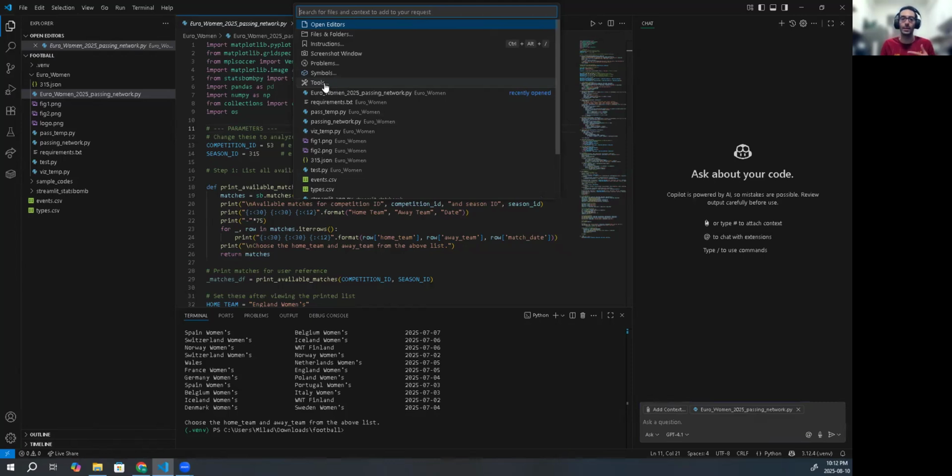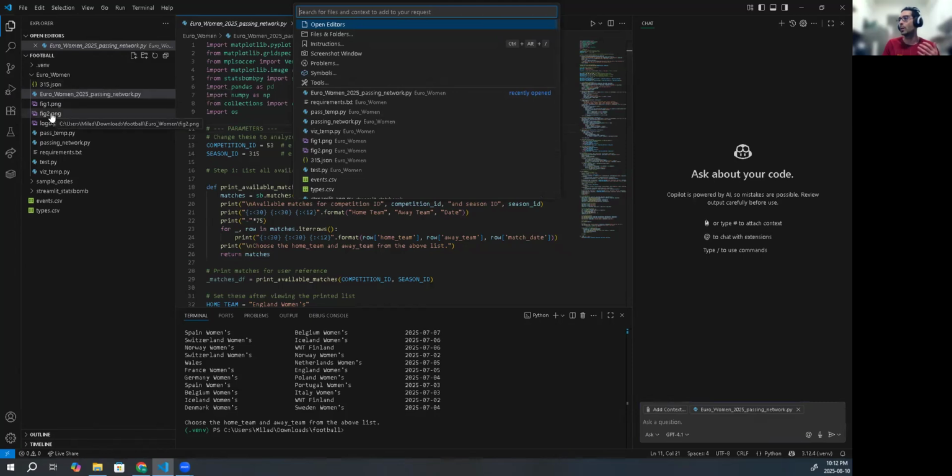So we can even consider a simple calculator or whatever that these chat sessions already have access to. But imagine any external API or tools that you have access to, you can provide as well. But in these ones, I just provided some basic templates, one for visualization and one for passing network. Those were my basic files that I provided access to my agent in the chat session, and also the figure of the eventual visualization that I want to see.